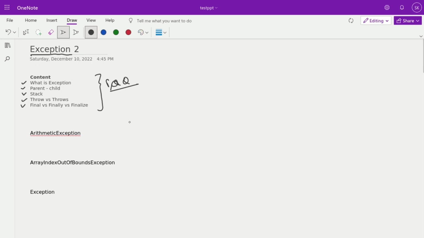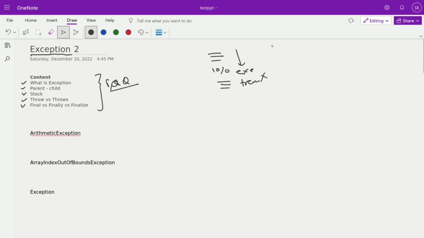So what is meant by exception? An exception is an abrupt close of our workflow, or abnormal behavior of our application. Suppose, for example, you write 3 lines of code, after that you do 10 divided by 0, and then 3 more lines of code. If you haven't handled the exception, the code works fine until 10 divided by 0. Here the exception comes and our program gets terminated. The rest of the code is not executed.